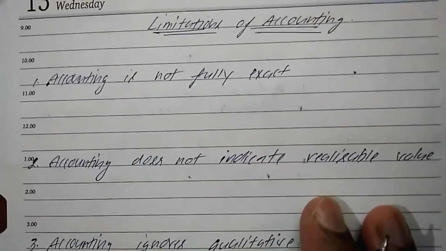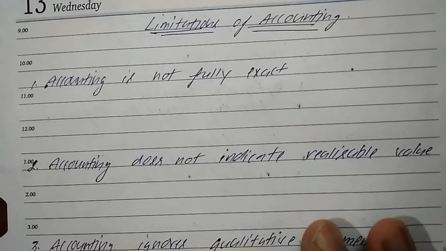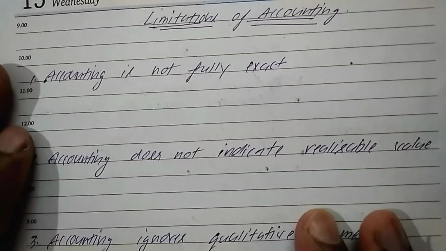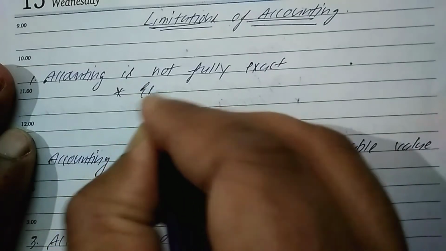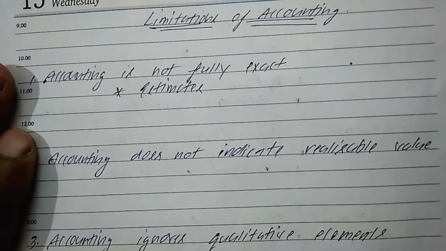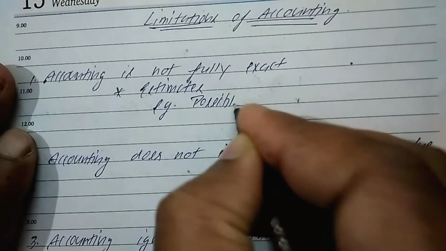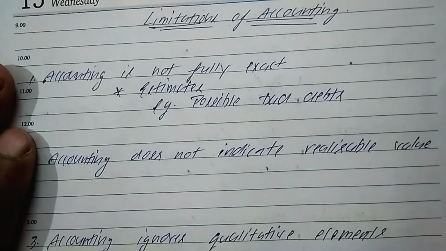The first major limitation of accounting is that it is not fully exact. What does it mean? That there are certain estimates on the basis of which the accountancy data is prepared. Like we need to make estimates regarding the possible bad debts of the company.